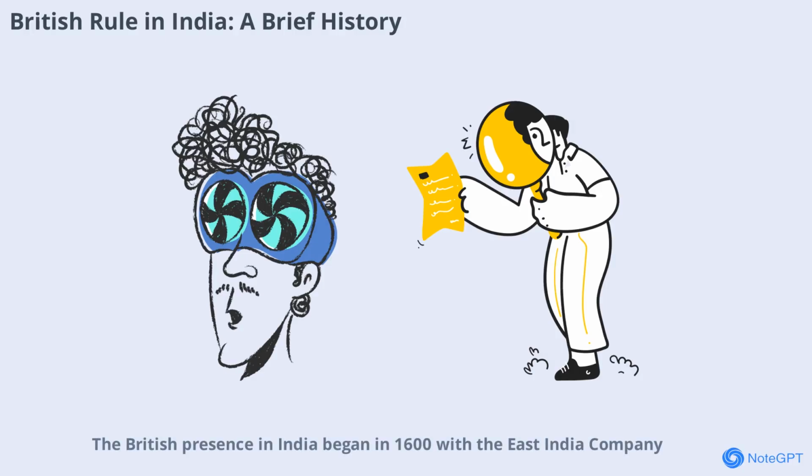British presence in India began in 1600 with the East India Company, initially focused on trade. Over time, the company established trading centers in Surat, Bombay, Madras, and Calcutta. Gradually, it became involved in Indian politics, supporting local rulers. The Battle of Plassey in 1757 marked a turning point, giving the British political power in Bengal.